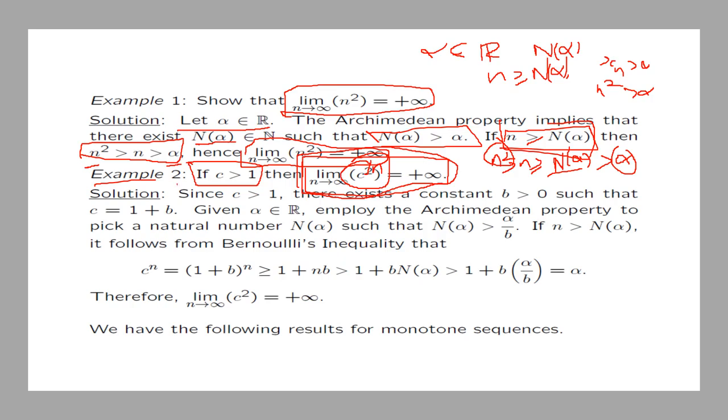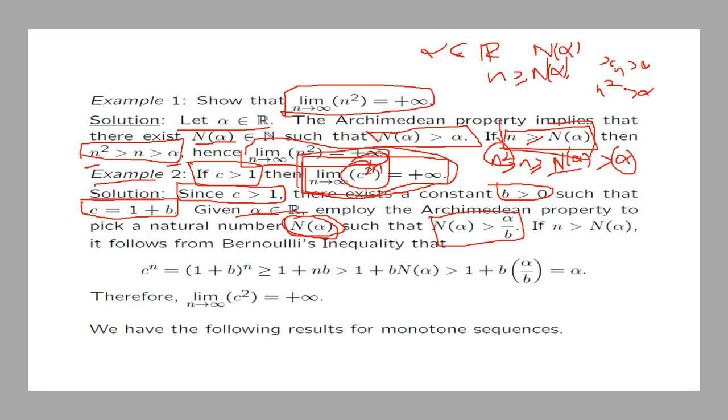Now, since c is bigger than 1, then c can be written as c is equal to 1 plus b for some constant b bigger than 0. So if alpha is any real number, then the Archimedean property tells me that there is some natural number n alpha such that n alpha is bigger than alpha divided by b.